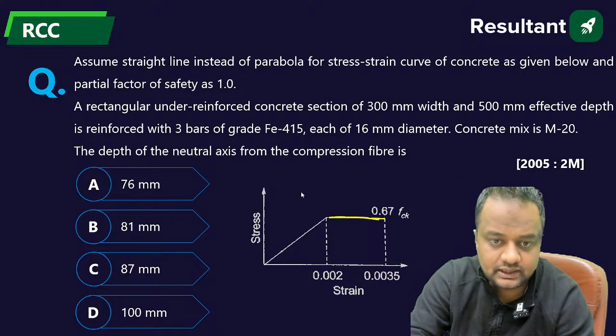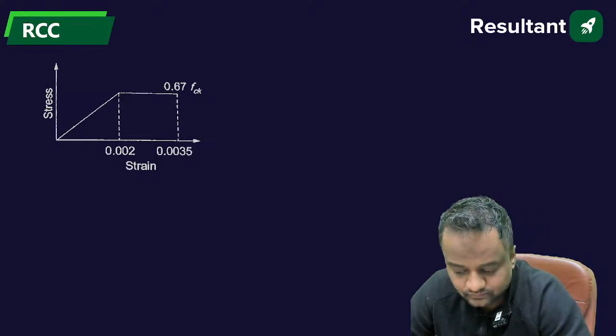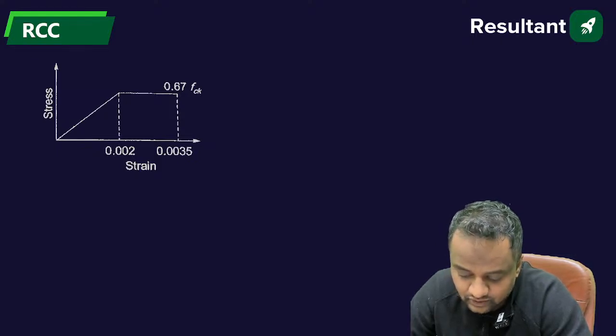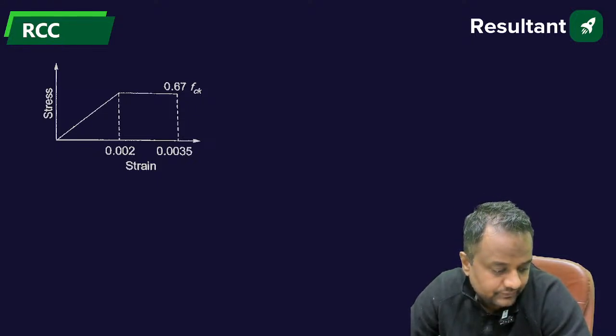Let me quickly make a new slide to explain this in a better way. The earlier formulas of finding the neutral axis you cannot take now: 0.36 FCK into B into XU is equal to 0.87 into Fy into AST. The simple reason is that those formulas are for when the stress was initially parabolic.